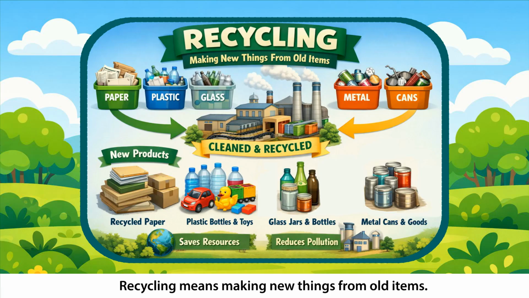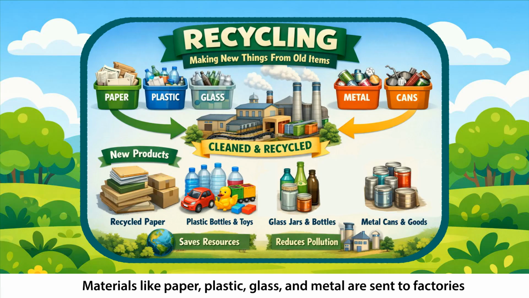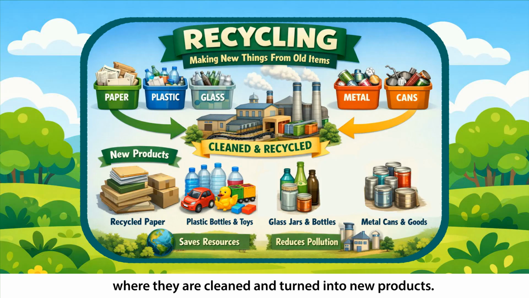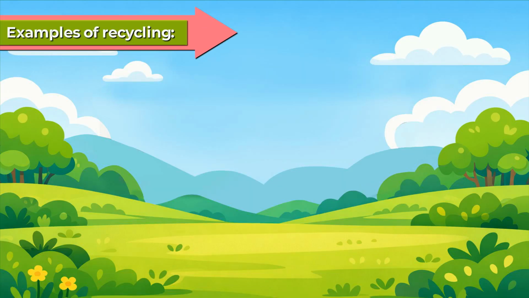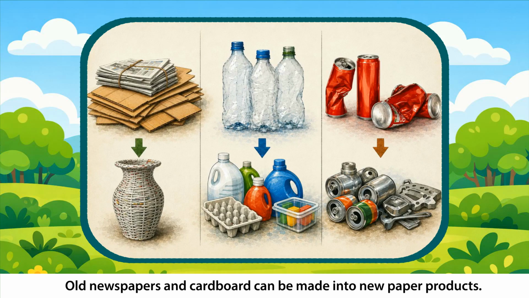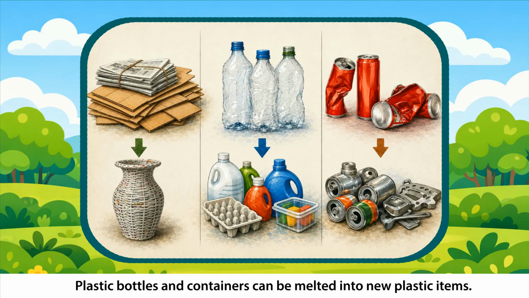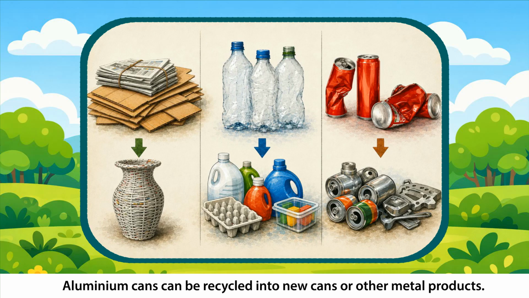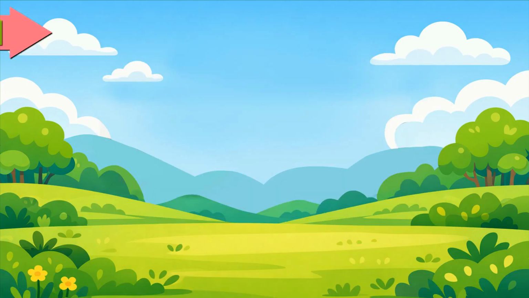Recycle. Recycling means making new things from old items. Materials like paper, plastic, glass, and metal are sent to factories where they are cleaned and turned into new products. Recycling helps save resources and reduce pollution. Examples of recycling: Old newspapers and cardboard can be made into new paper products. Plastic bottles and containers can be melted into new plastic items. Aluminium cans can be recycled into new cans or other metal products.